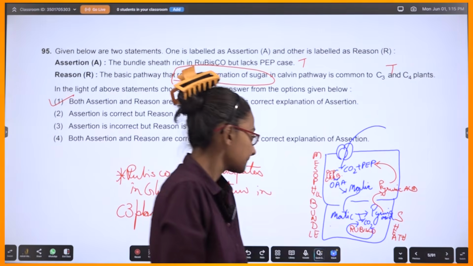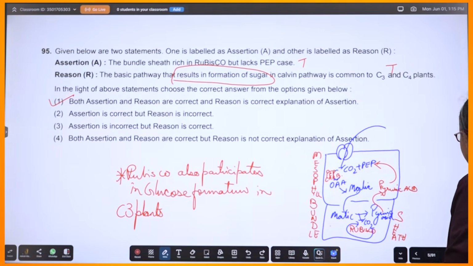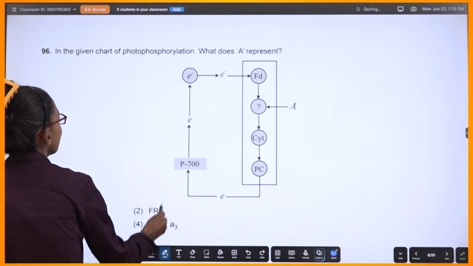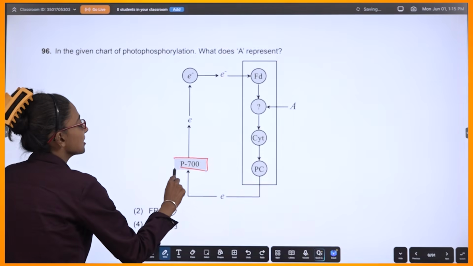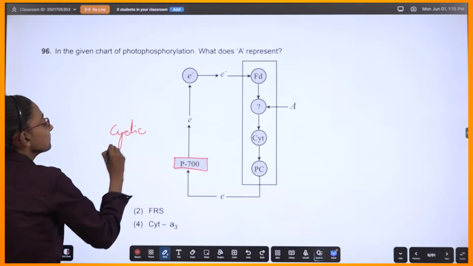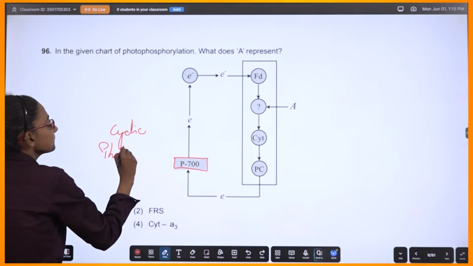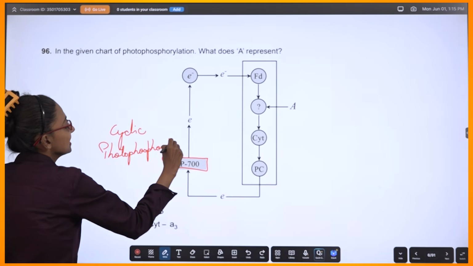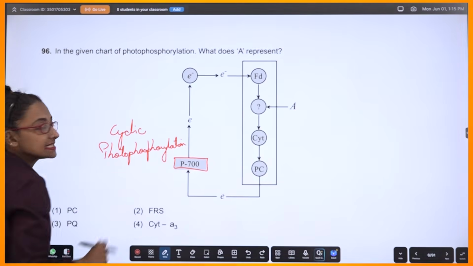Option 1. Have a look. Okay. So P700. That means this is cyclic phosphorylation. I see.